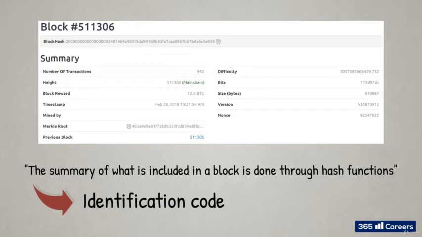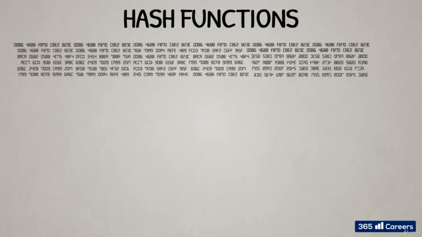As you can see on top, just below the block number, there is a long alphanumeric string called block hash, or just hash. Alphanumeric means that it consists of both letters and numbers. This is a type of encoding data and is the output result of processing the block header data below through Bitcoin's cryptographic hash function. You may have heard the name of this function, SHA-256, which stands for Secure Hash Algorithm. You probably remember that we mentioned and briefly explained hash functions in the section about cryptography. We are discussing them again here because they play such an important role in proof of work.